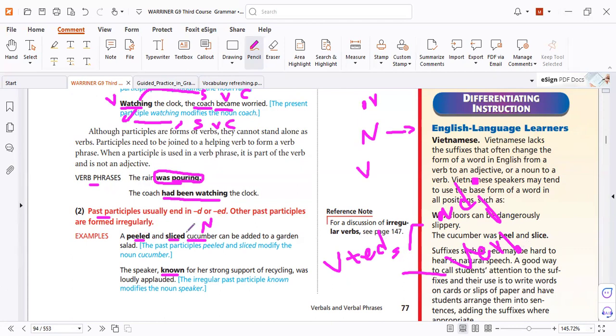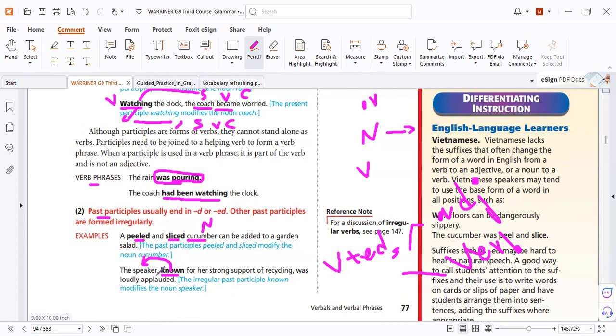No problem. Here it's an adjective to the noun cucumber. Here it's an adjective to the noun speaker. So the adjective can be before the noun, yes. The adjective can be after the noun, yes. But we have some rules.